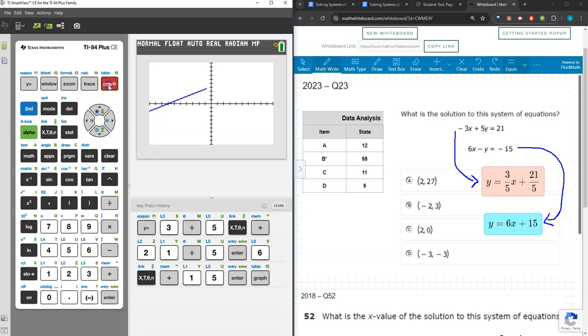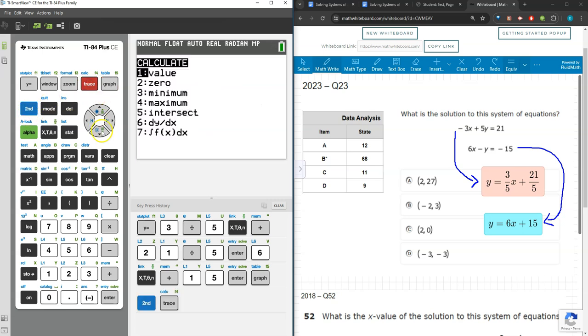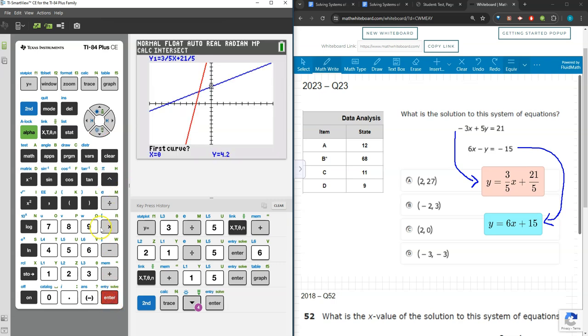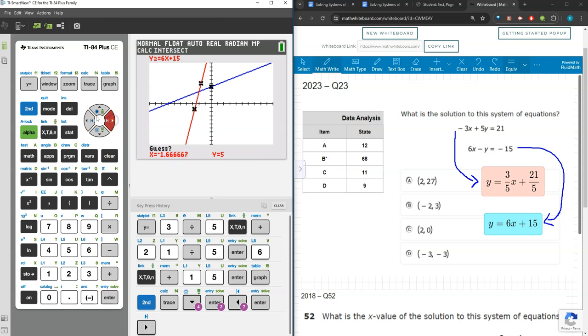Going ahead to graph, and then we'll find our point of intersection by going to trace and intersect. Yes, that is our first curve. Our second curve, there we go. Yes, I can see it's on the red line. And then moving our cursor closer to our point of intersection has that our intersection is at -2 and 3, which is matching answer choice B.